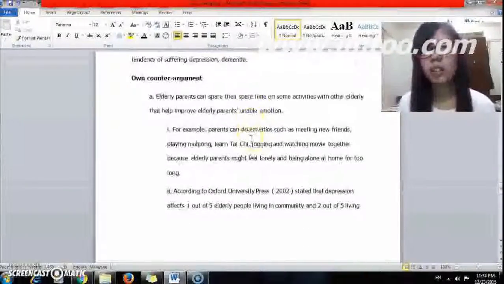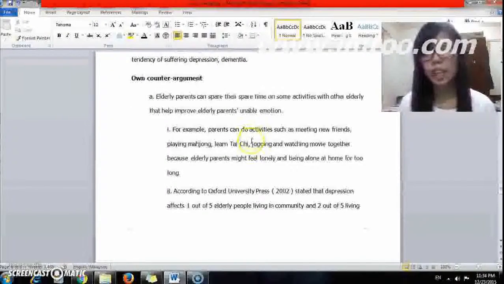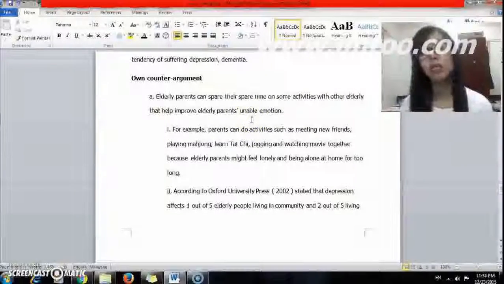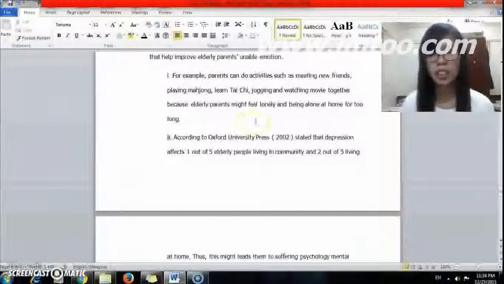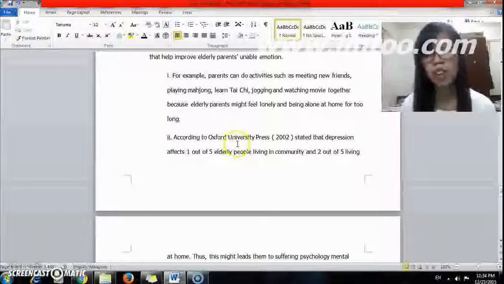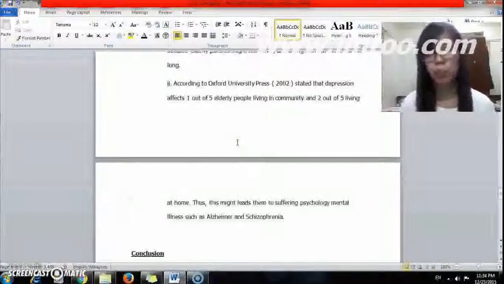The counter argument is a further explanation of the concession, whereby elderly parents can spend more time on activities with other elderly people in a care center, which helps to improve their emotions. The examples given are the activities that the parents can do in the elderly care centers. According to Oxford University Press, depression affects more those who are leaving home.